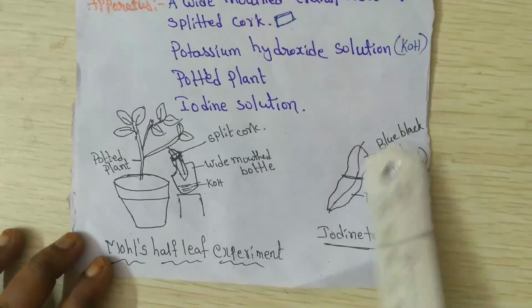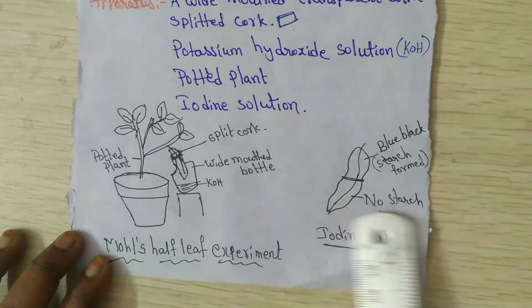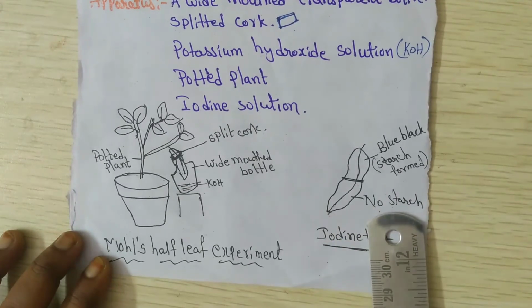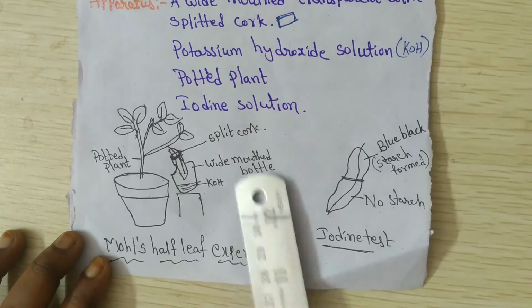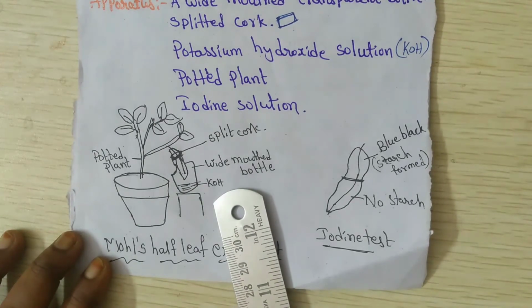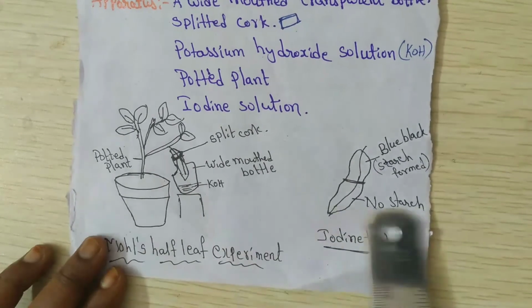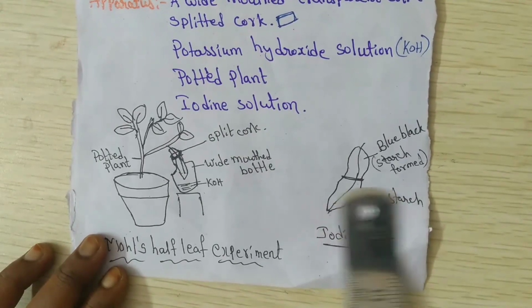When you pour the iodine on the leaf which we kept inside the bottle, it should not change any color, which means no starch is present. What is the function of KOH solution? It absorbs all the carbon dioxide. With no carbon dioxide, the plant cannot prepare its food, right? That's the reason no starch is prepared.